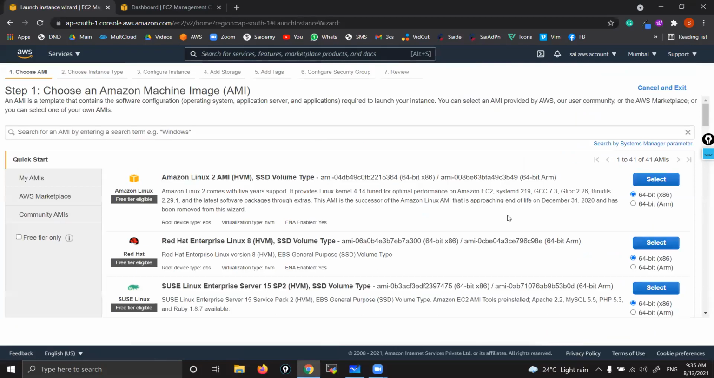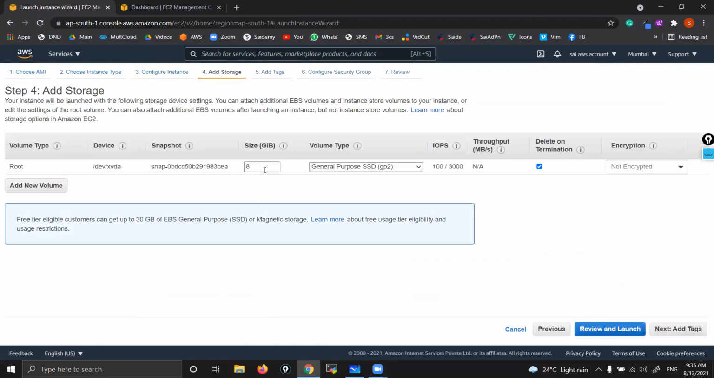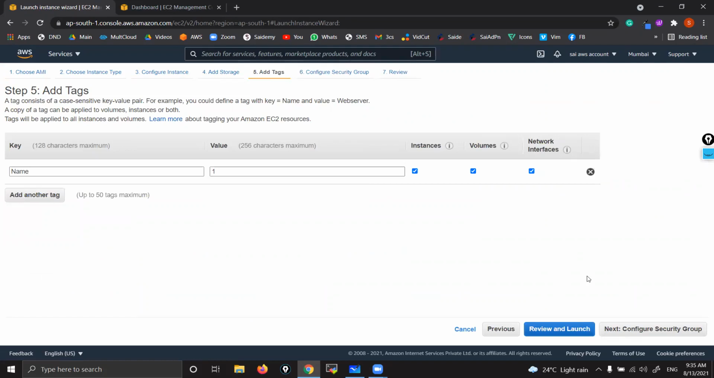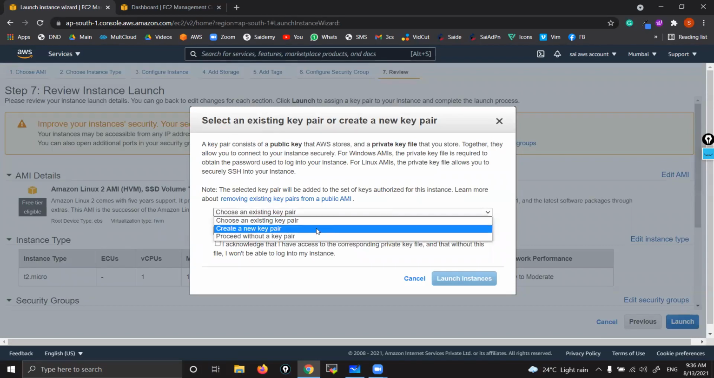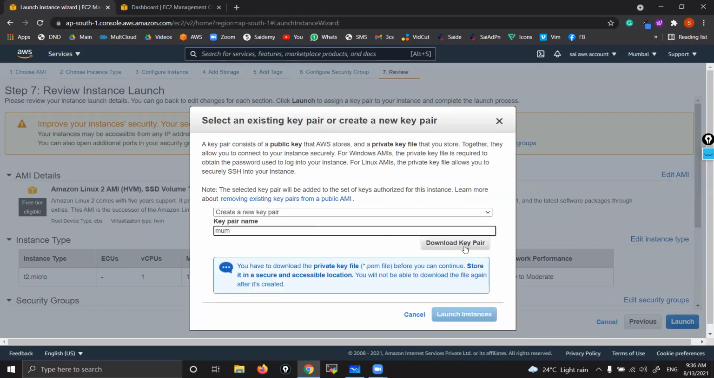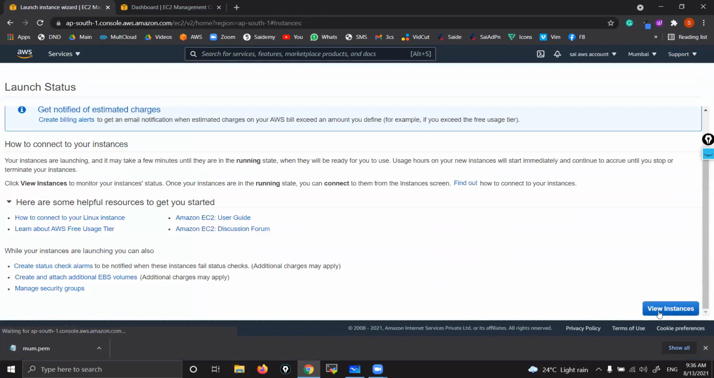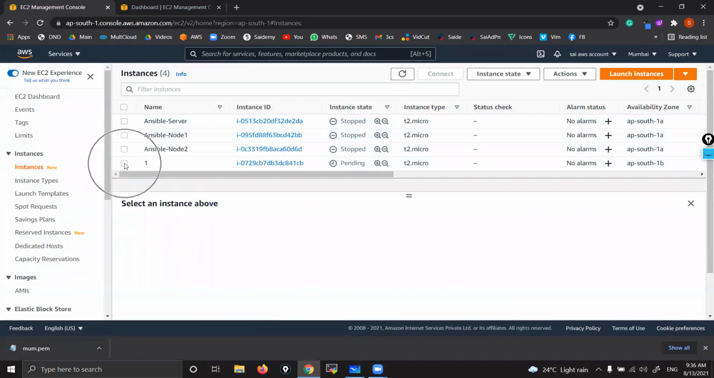Launch instance. Amazon Linux. T2 micro. Number of instances 1. 8 GB is enough. In that, assume that I have installed thousands of softwares. You know, we have installed the HTTPD package, right? Like that, assume that you have installed thousands of softwares. Next, here I'll give a name called 1. Next, choose any security group, review and launch. Let me create a new key pair. Download key pair and launch instance. View instances. So I launched one instance.